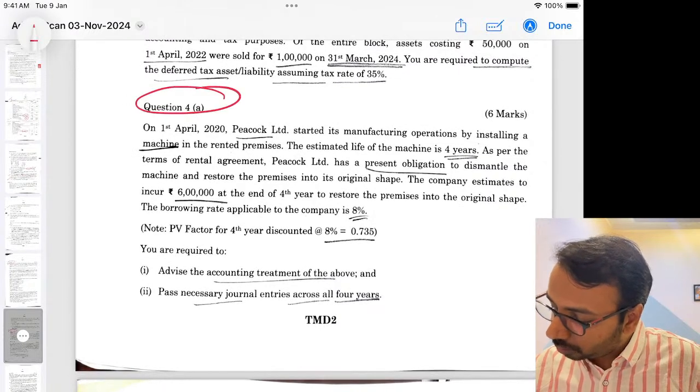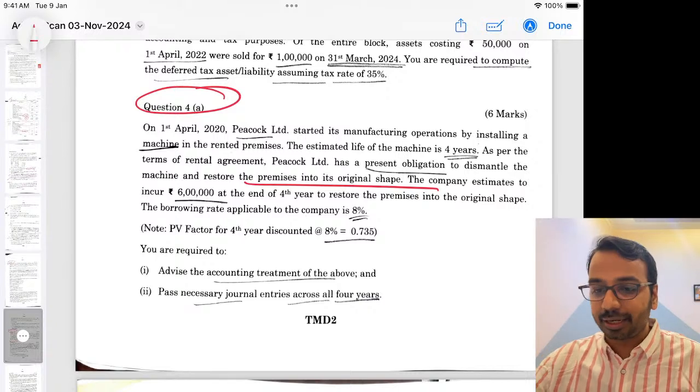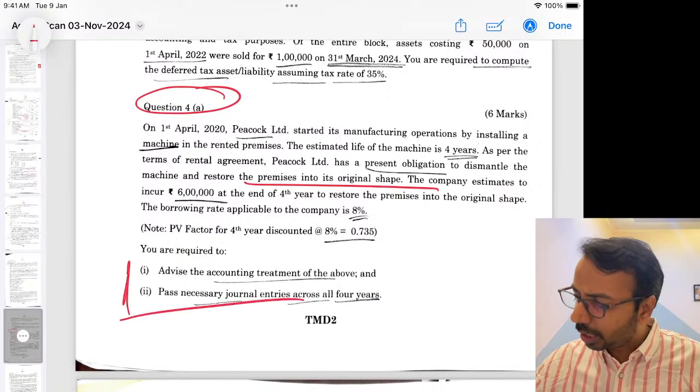This is for your restoration related provisions. So a lot of focus is there on journal entries.